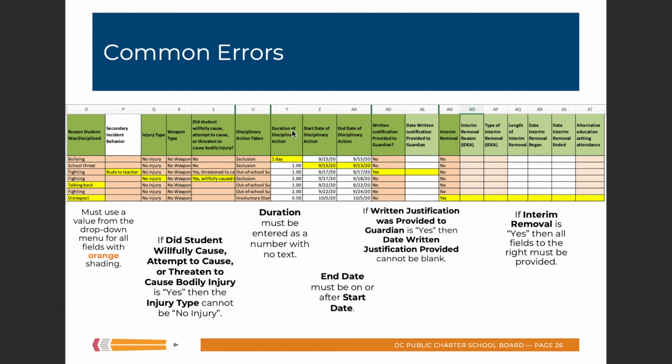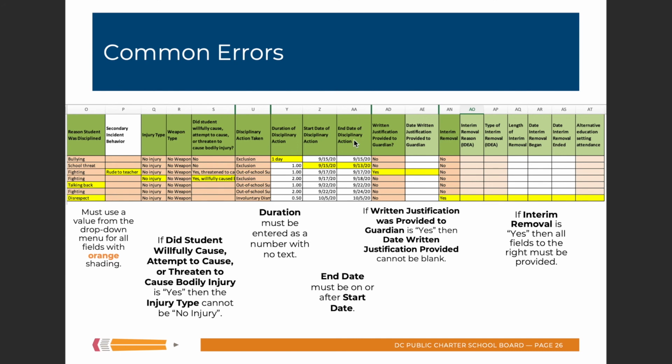Another common error we see is with duration. Let's say you say 1 day. Okay, you can't have any text in here. This has to be a number. So it's assumed to be in increments of 1 day. So you can say 0.5 for half a day, if you're reporting an involuntary dismissal. Otherwise, you can say 1, 1.5, 2, any number, but it cannot be 1 day. It can be 1, it cannot be 1 day. You can't have any text there.